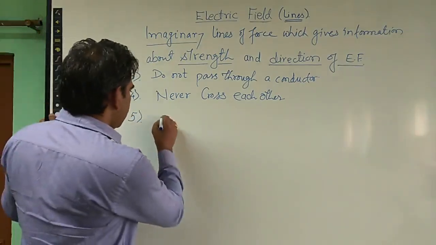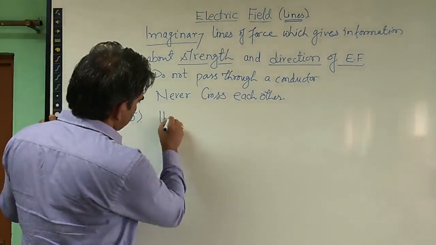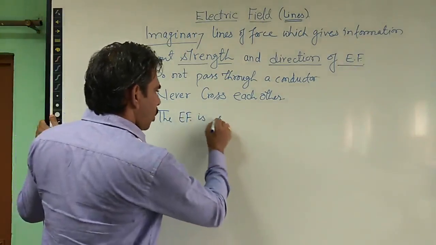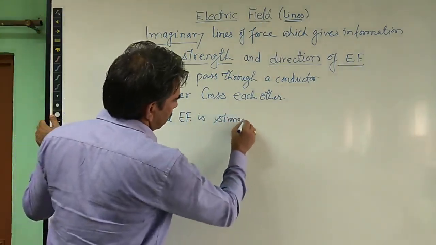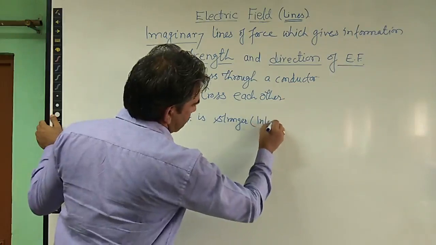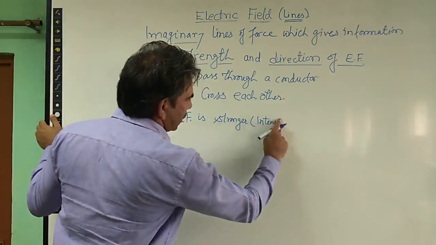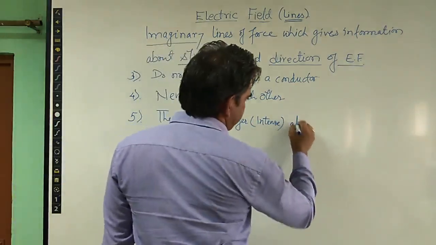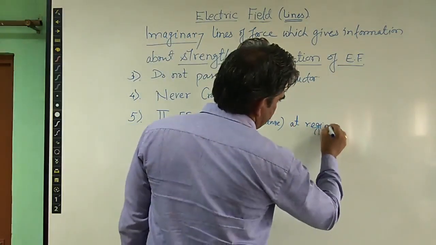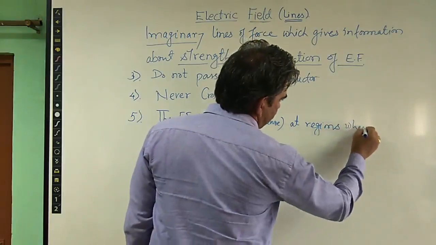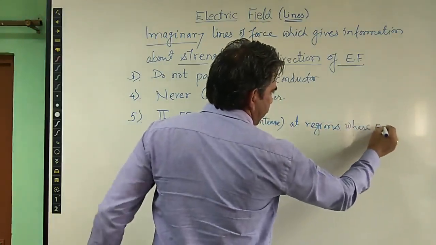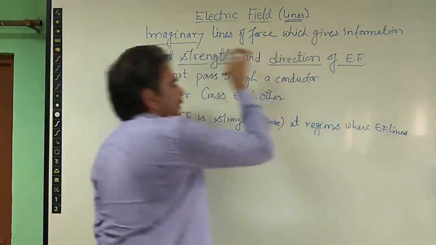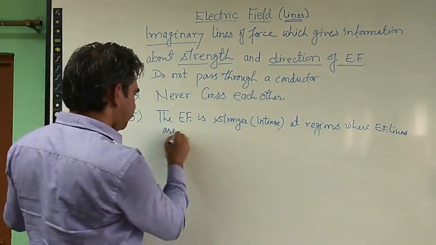The electric field is stronger, or we can say intense, at regions where electric field lines, or simply lines of force, are crowded.